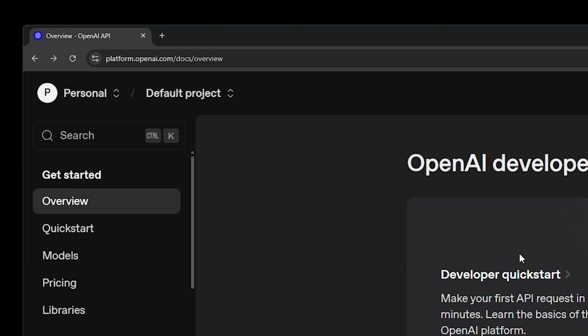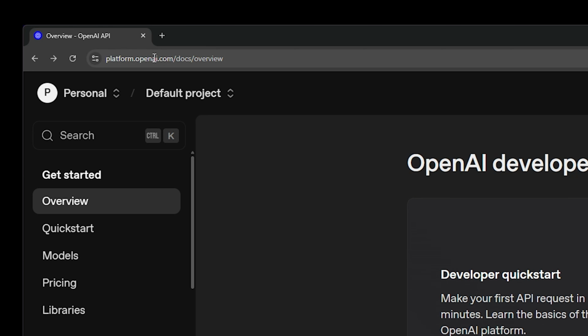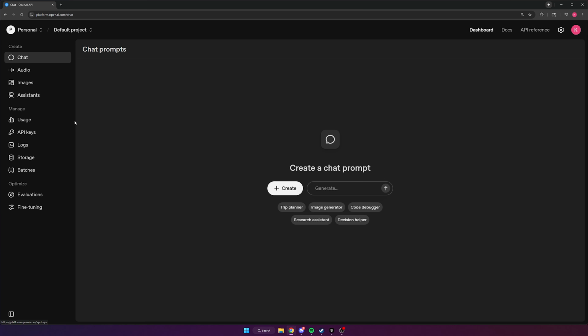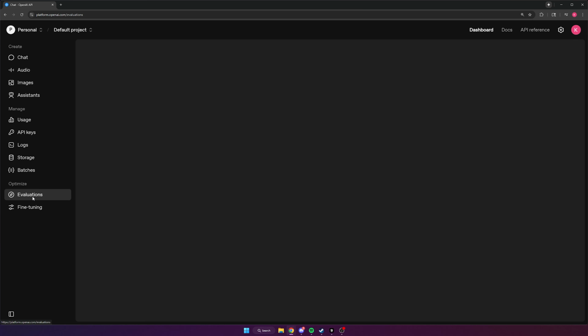Let's get started. Alright guys, first things first, go to platform.openai.com, then go ahead and log in. Make sure you have a billing account set up, so add a credit card, add a few dollars. You really don't need more than that for some basic evaluations. And you need money, of course, because we're going to be running models to do the evaluations on, okay? So set that up, then you'll be good to go. Go to the dashboard, and then on the dashboard, you can go to evaluations.